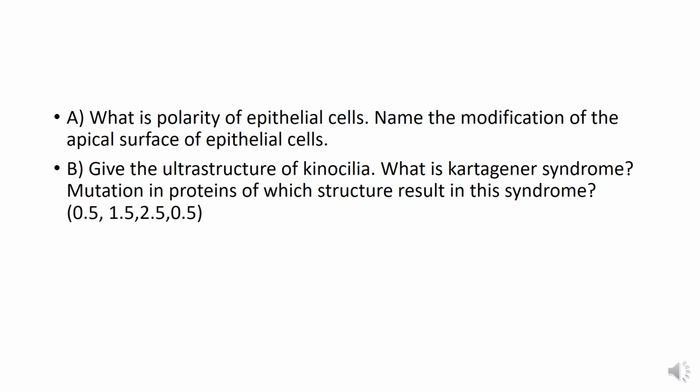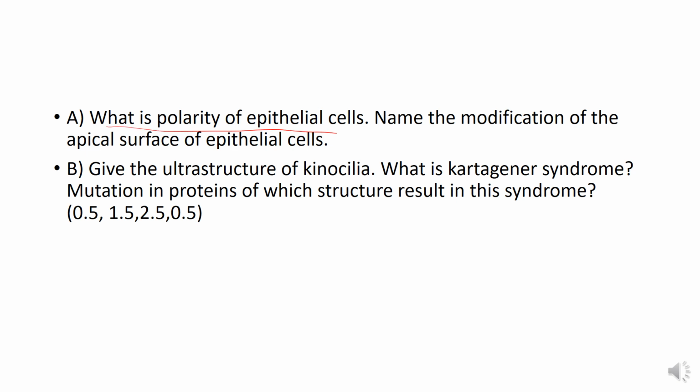The second question is: what is polarity of the epithelial cells? Name the modifications of the apical surface of the epithelial cells. The second part is: give the ultrastructure of cilia. And what is Kartagener syndrome? Mutation in proteins of which structure results in this syndrome? So first, the polarity of epithelial cells. What is polarity of epithelial cells?